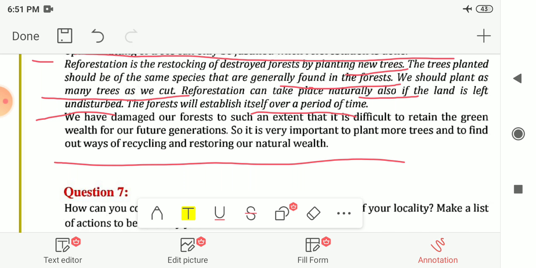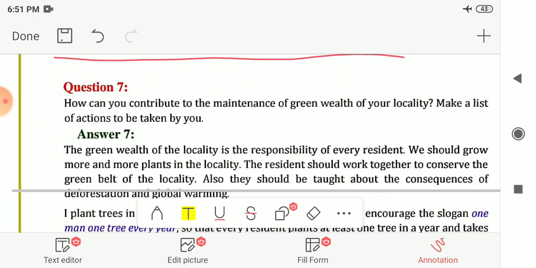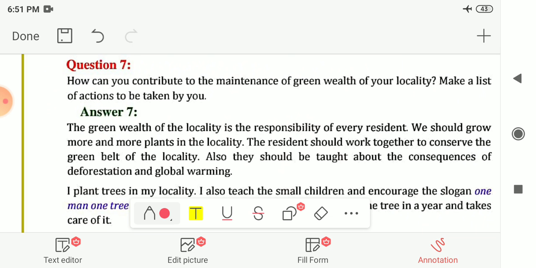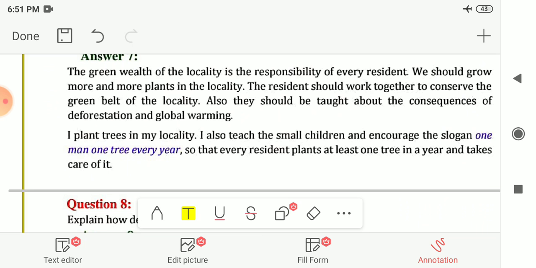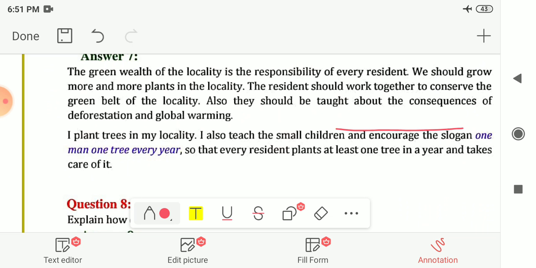Next is 7th number. How can you contribute to the maintenance of green wealth of your locality? Make a list of actions to be taken by you. So the green wealth of the locality is the responsibility of every resident, every person who is living over there. We should grow more and more plants in the locality.